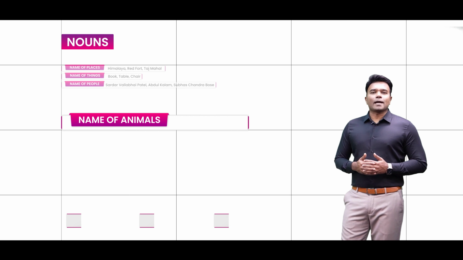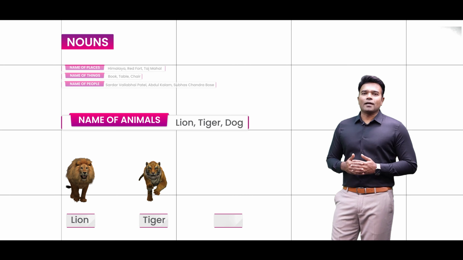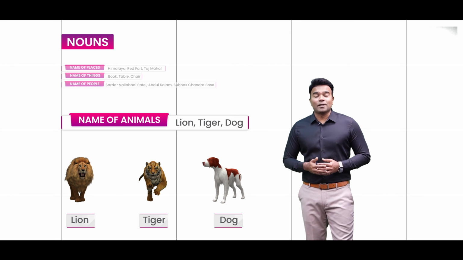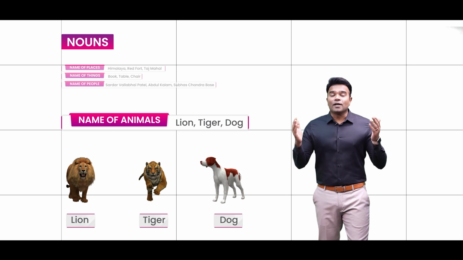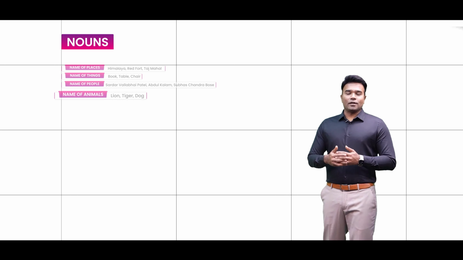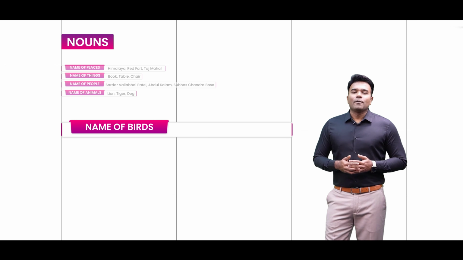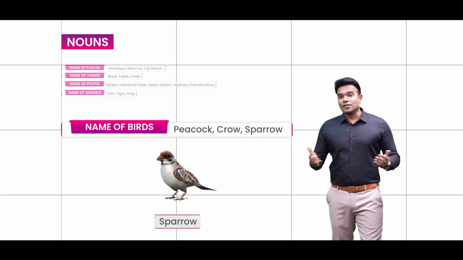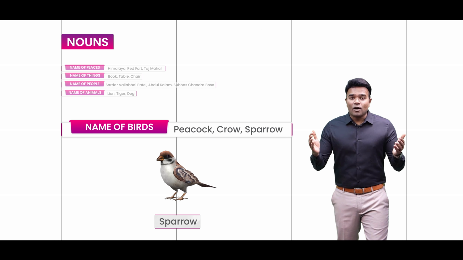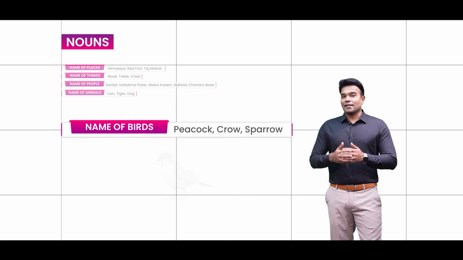It could also be the names of animals: lion, tiger, dog. The names associated with all of the animals are categorized as nouns. Even the names of the birds, the word peacock, the word crow, the word sparrow, are also categorized as nouns in English.